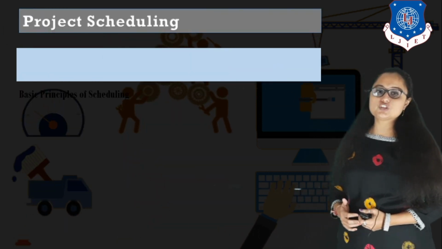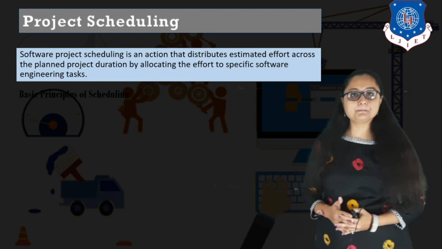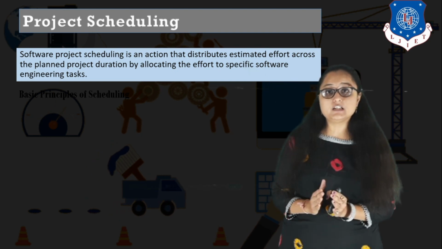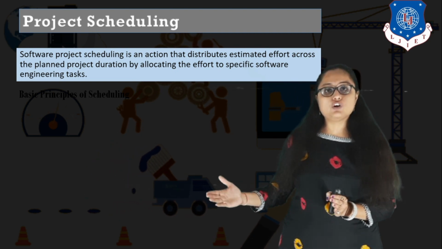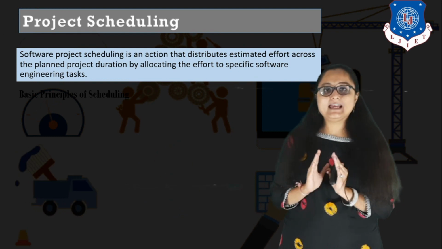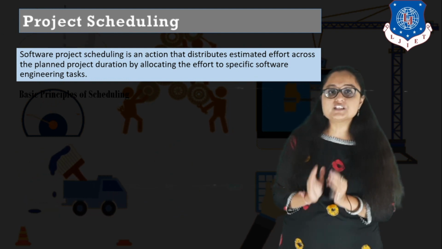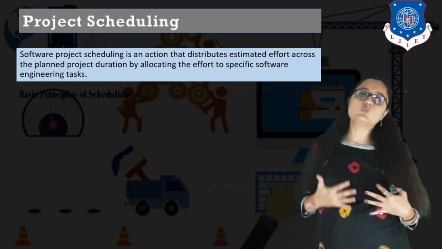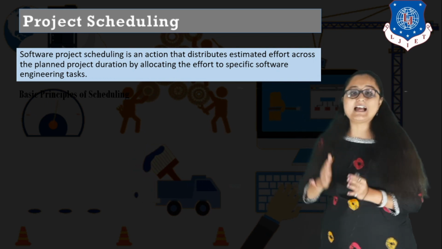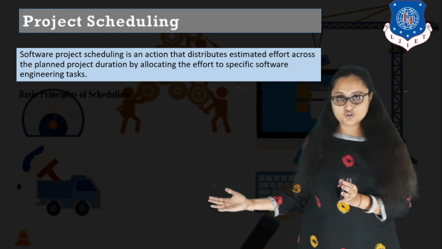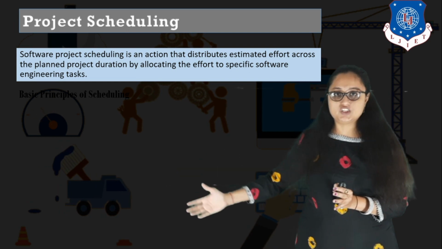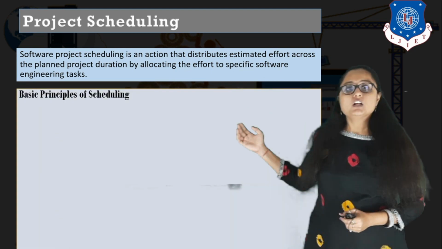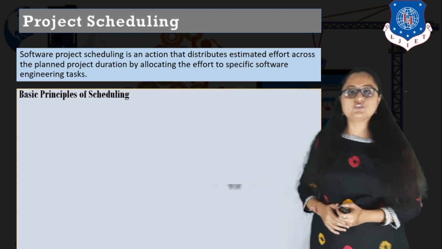The first is project scheduling. Now what do you mean by project scheduling? Basically, software project scheduling is an action that distributes the estimated effort across the planning of project duration by allocating the efforts to specific software engineering tasks, right? So basically, in simple words, what is project scheduling? Project scheduling is the actual duration of the project, and you are bifurcating that duration by assigning specific duration to specific tasks, right?